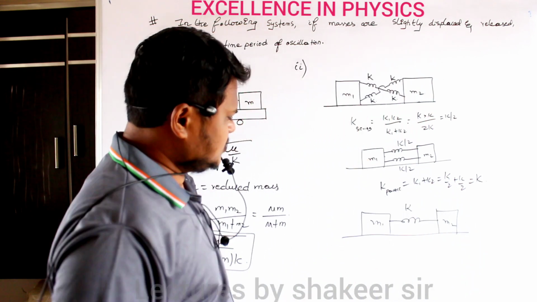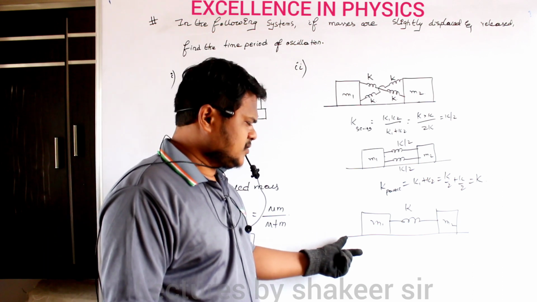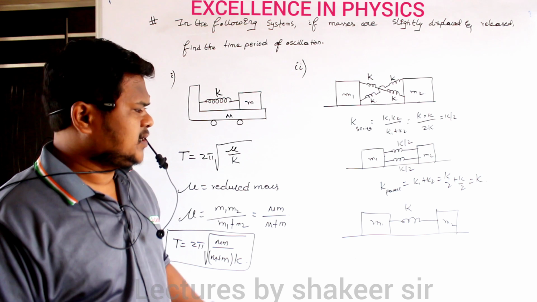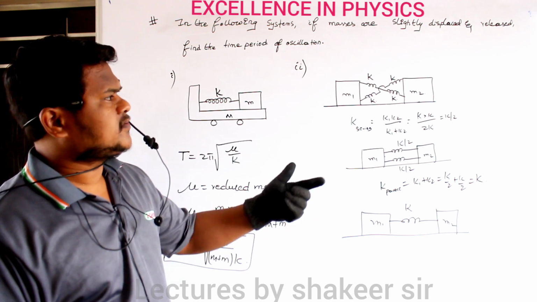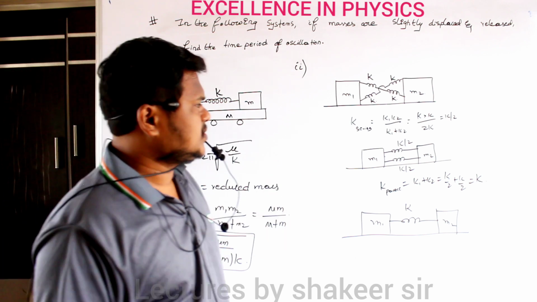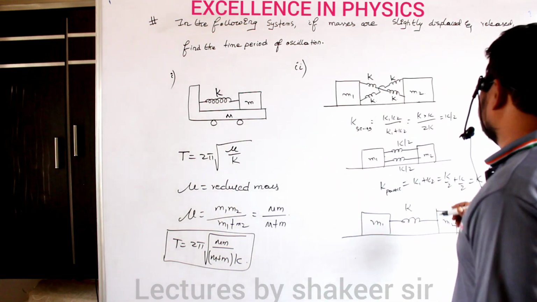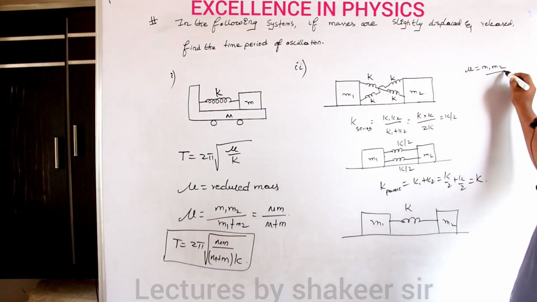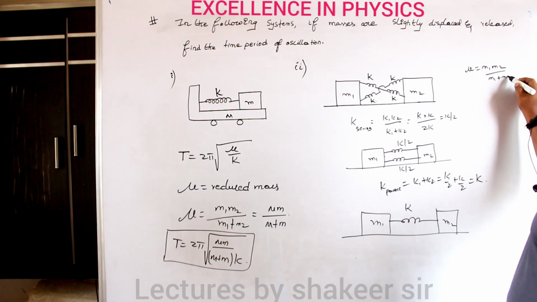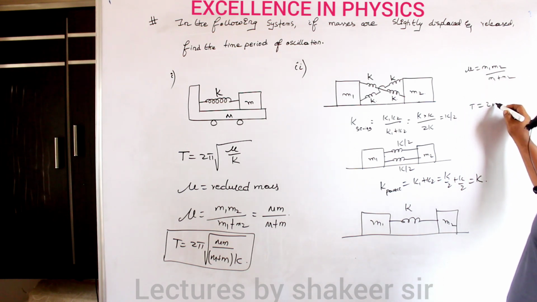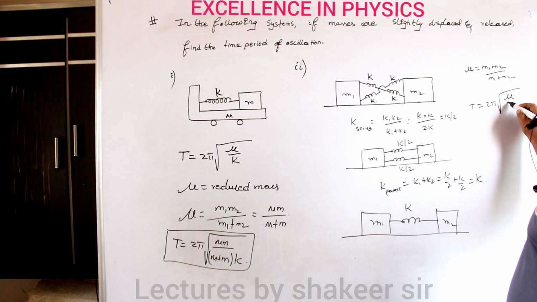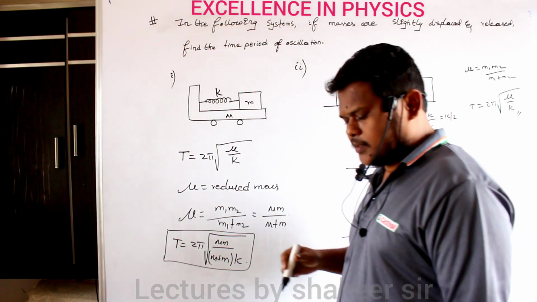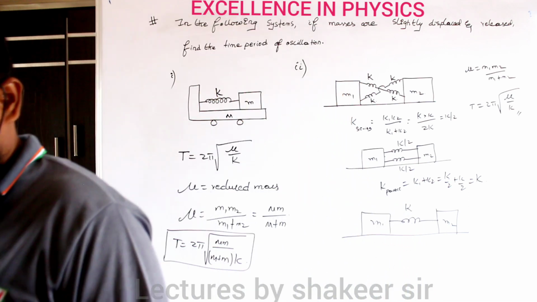Clear? So this is exactly the same situation which we have studied. Here also the concept of reduced mass applies, so mu is equal to M1 M2 divided by M1 plus M2. Therefore T is equal to 2 pi root mu divided by k. So just substitute this mu value, and that will be the equation for time period.